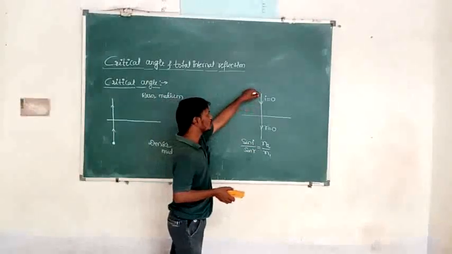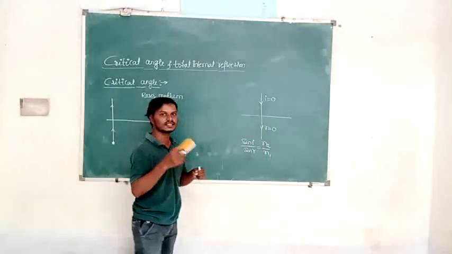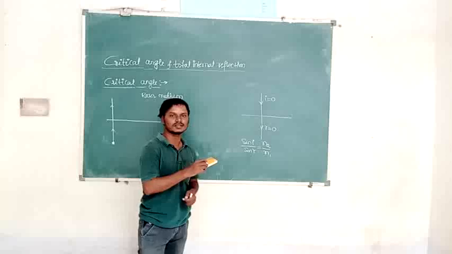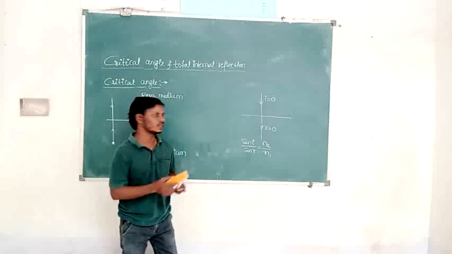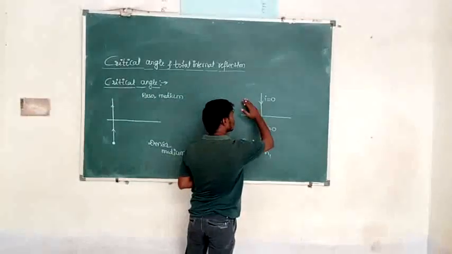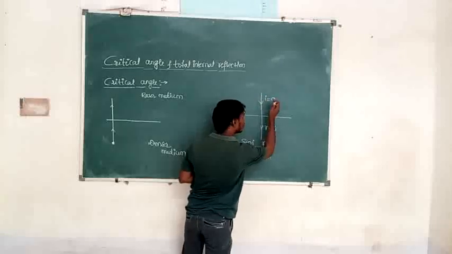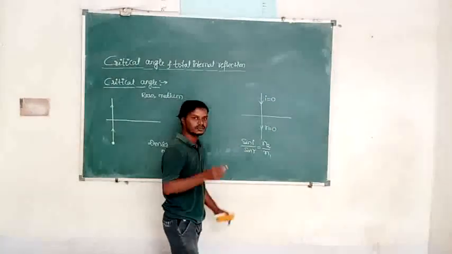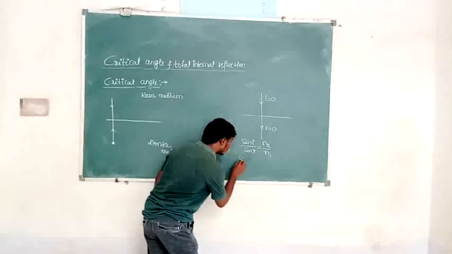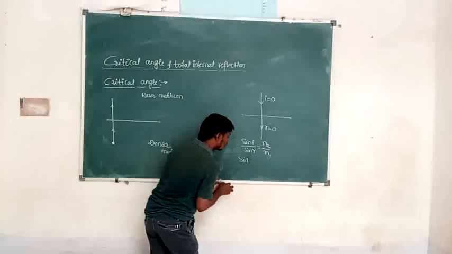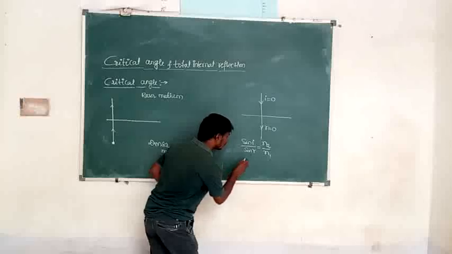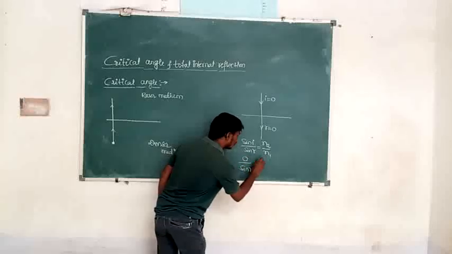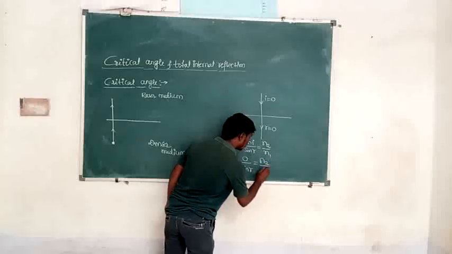So if the angle of incidence is 0, it means the ray is incident along the normal. What is angle of incidence? It is the angle between the incident ray and the normal. If the incident ray is along the normal, the angle of incidence becomes 0. If the angle of incidence is 0, the angle of refraction is also 0, because sin 0 by sin r, sin 0 is 0, divided by sin r is equal to n2 by n1.